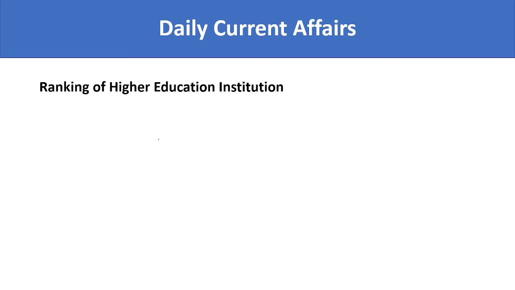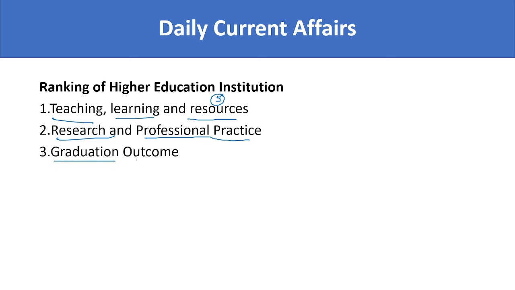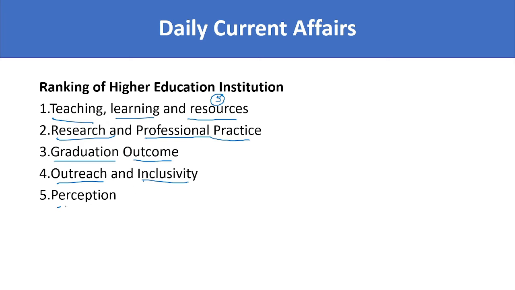And on what parameters is the ranking of higher education institutions done? We have 5 parameters that they have taken for ranking these institutions. See what those 5 parameters are. One is teaching, learning and resources, research and professional practice, graduation outcome, outreach and inclusivity, and perceptions.